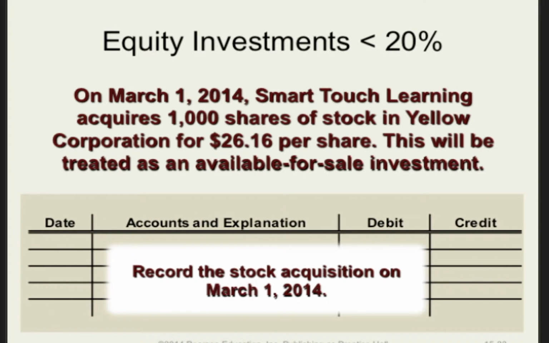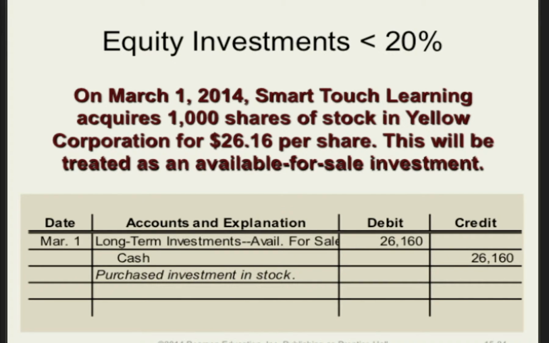On March 1st, 2014, Smart Touch Learning acquires 1,000 shares of stock in Yellow Corporation for $26.16 per share. This is an available for sale security. Record the acquisition of stock on March 1st, 2014. Well, again, this is going to look a lot like the previous examples we looked at. So it's going to be a debit to long-term investments available for sale for that amount, $26,160, which is just the cost per share times the number of shares, and a credit to cash for that amount.